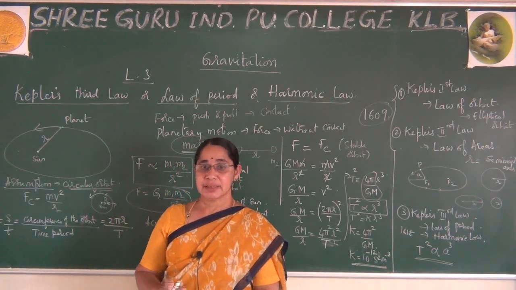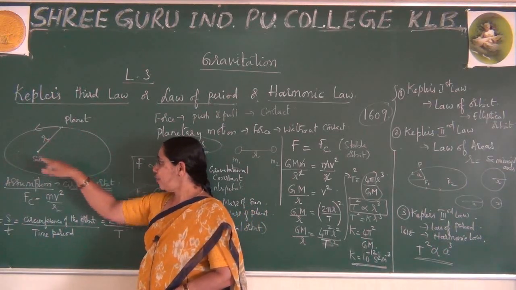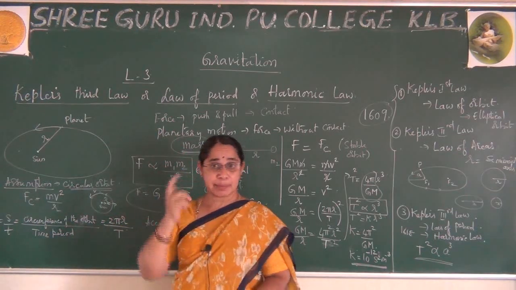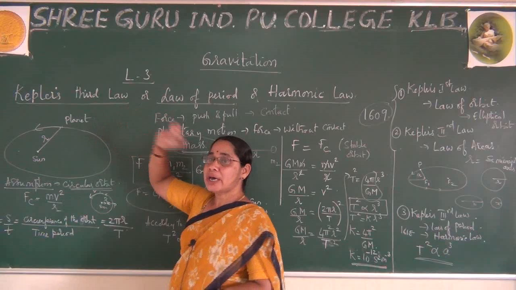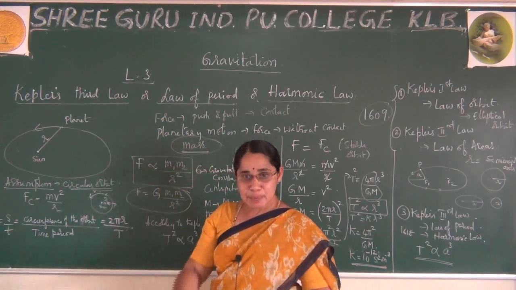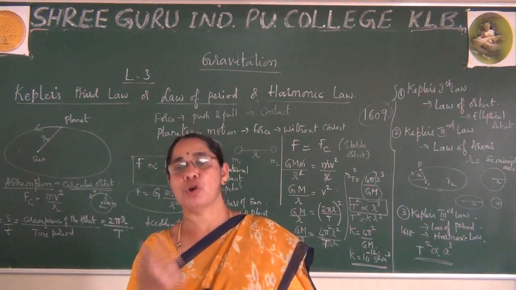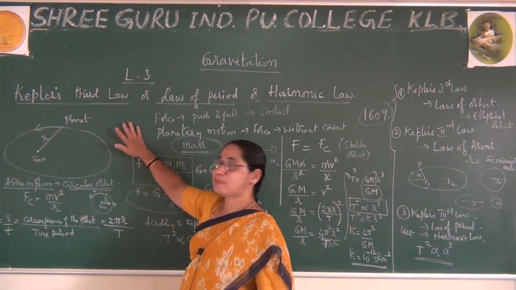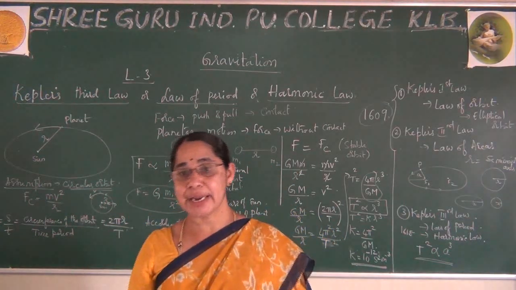First, we explained that the planets revolve around the sun, due to which you have explained these three Kepler's laws in an elliptical orbit. But remember, this is explained for the solar system. The same concept can be extended for the moons revolving around a planet, and it can also be explained for any satellites revolving around any planet.